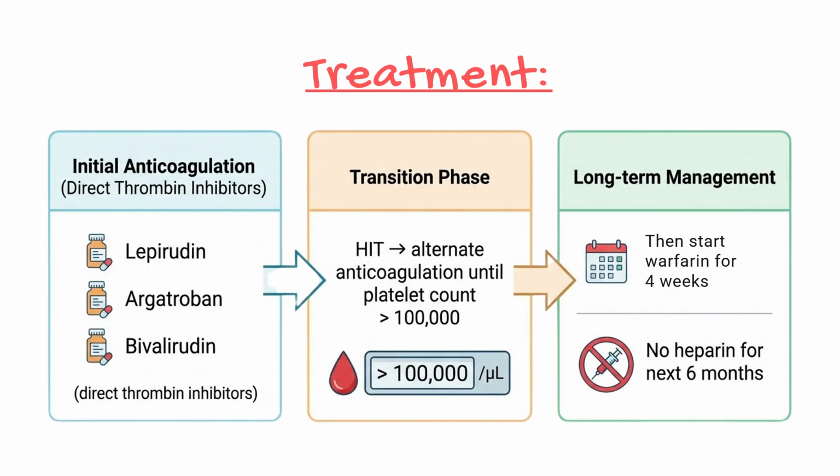So let's go back to the old school ways. We initiate the direct thrombin inhibitors. We have a transition phase and we wait for the platelet count to become greater than 100,000. Then we start warfarin for 4 weeks. And then you're going to determine how long you're going to continue the warfarin. Now it says no heparin for the next 6 months. Now this may be years, because they may hold on to the antibody. So it can be years or never starting heparin again. So this is how you would treat someone with HIT, and get them back into the game and get them back home.